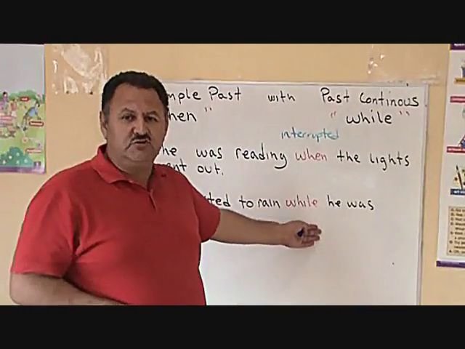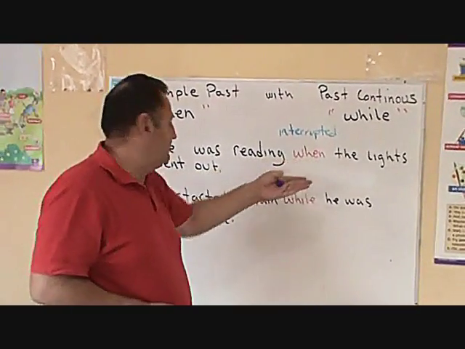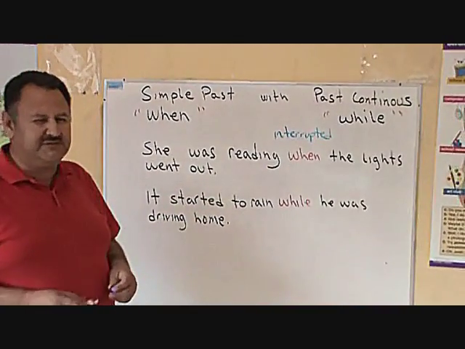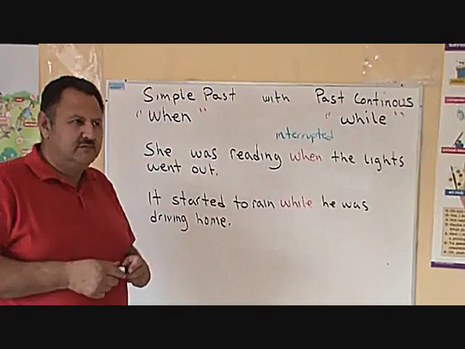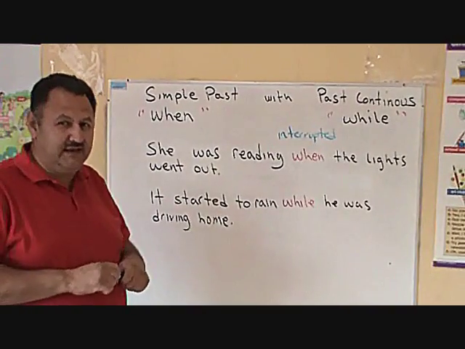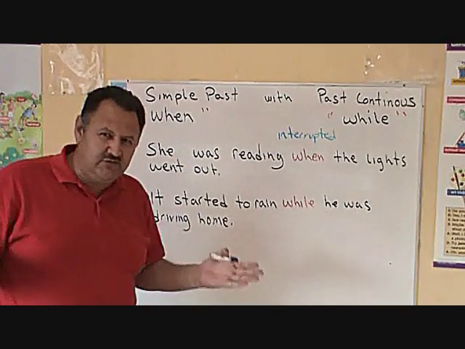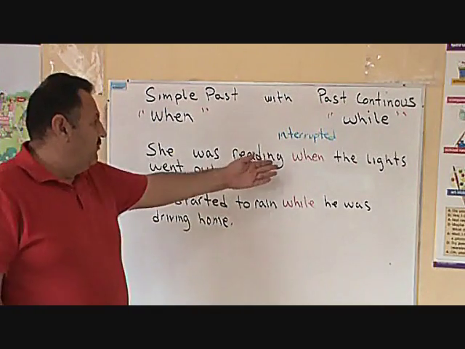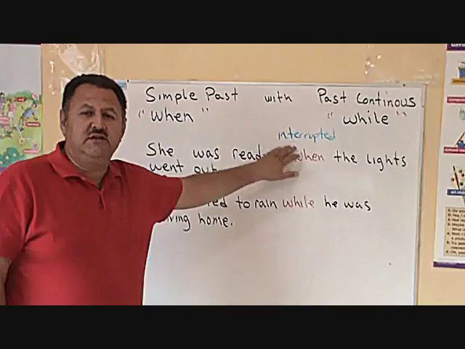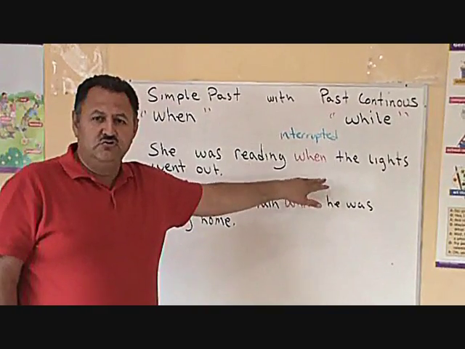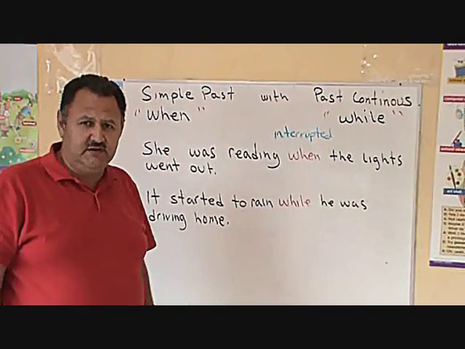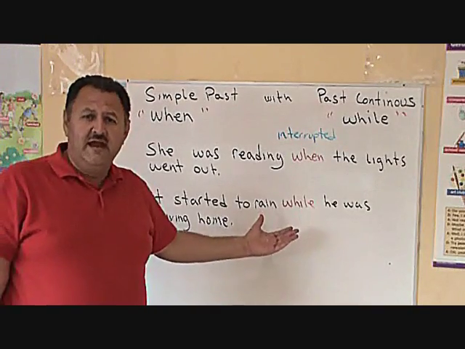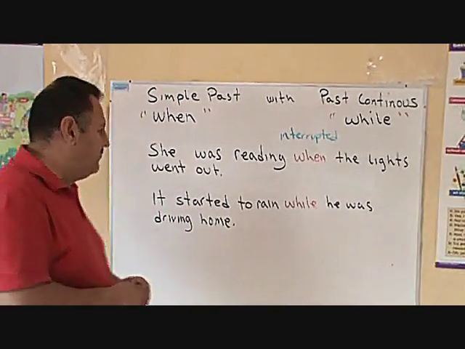What happens if we use while in this sentence? She was reading while the lights went out. Somehow it doesn't sound right. Okay? So, when an action is interrupted, use when. When an action is not interrupted, we can use while and we can use when.